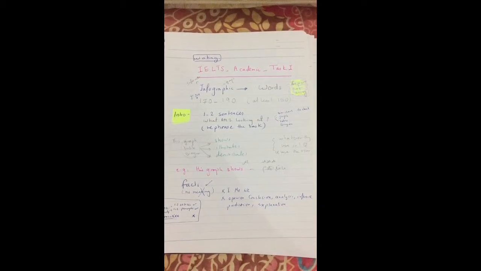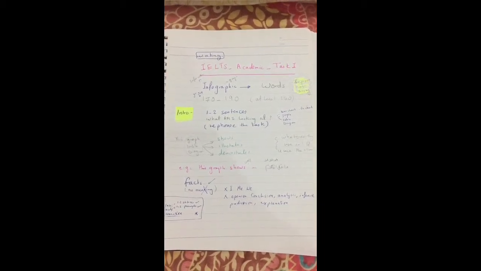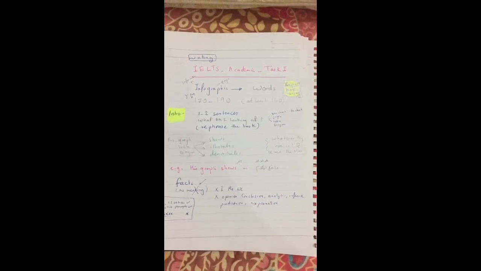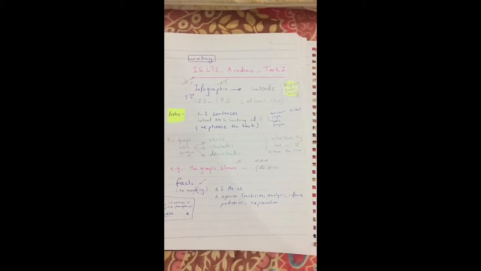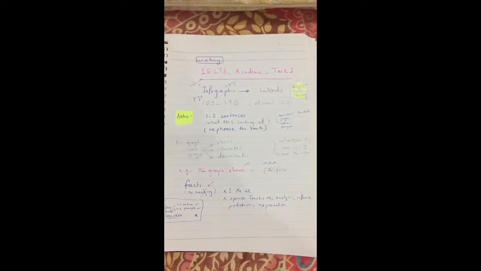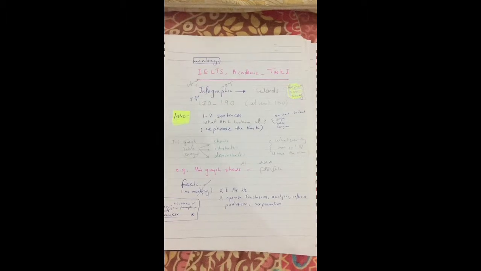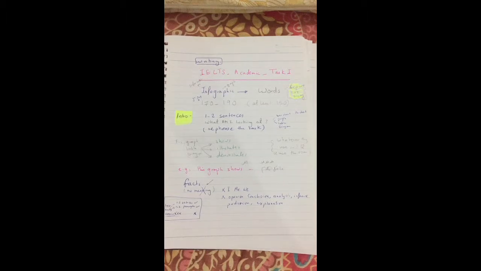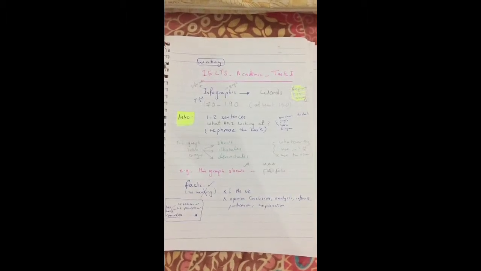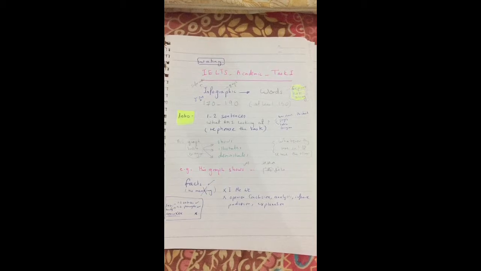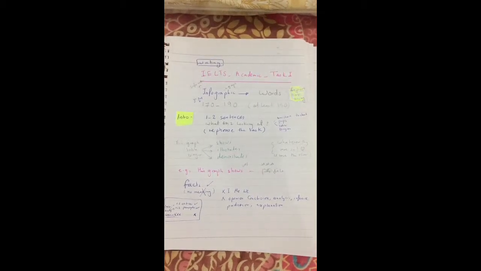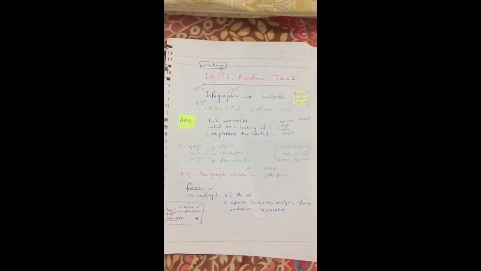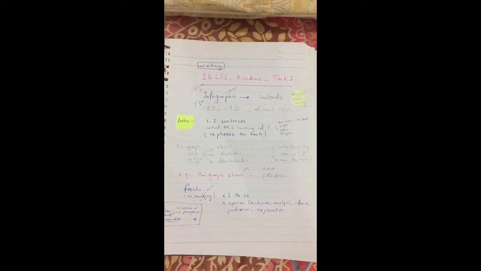So it's only facts, no meaning, no I, me, or we, no opinions, conclusions, analysis, inference, prediction, explanation, nothing. We only say the facts that we can see in the graph in the form of words. So there is introduction, body, but there is no conclusion because it's not an essay, it's a report. We need to make an introduction of only 1 to 2 sentences, not even 3 sentences. The body, 1 to 2 paragraphs. Full stop, there is no conclusion.